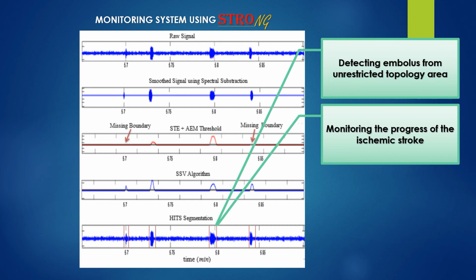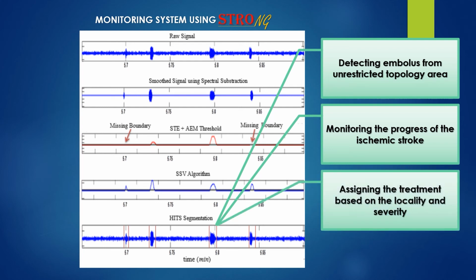The doctor can assist the specific treatment based on the location of the artery block and the severity by measuring the frequency of the occurrence.